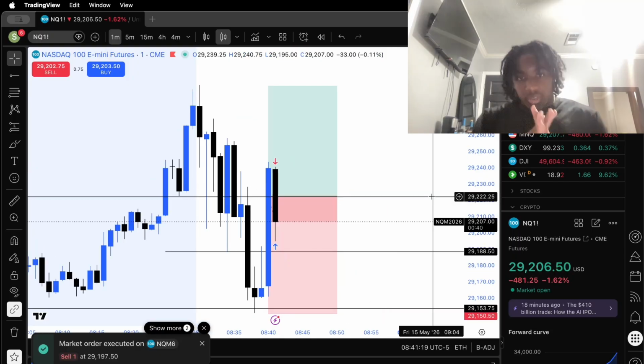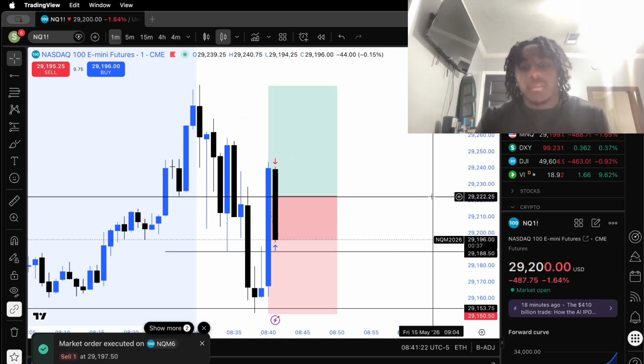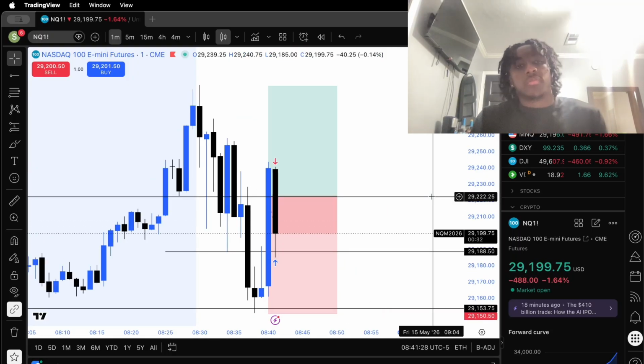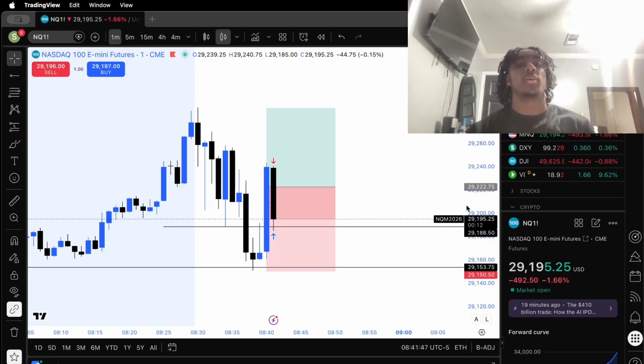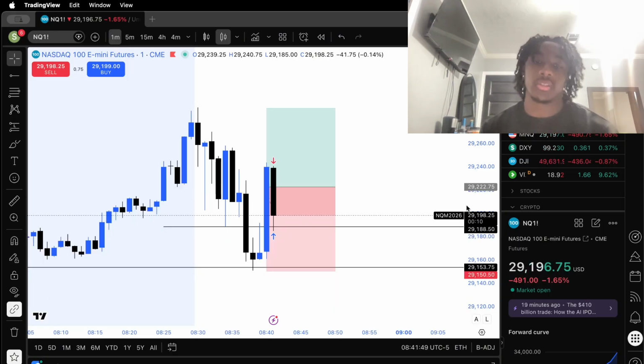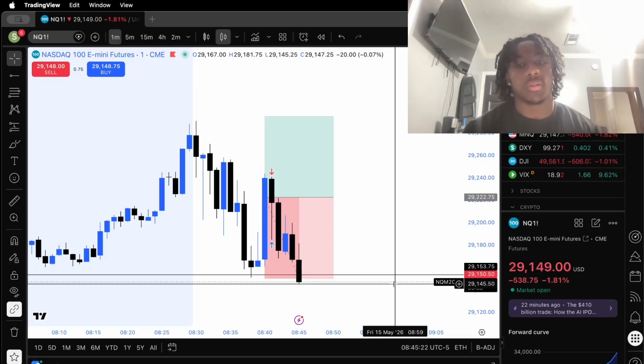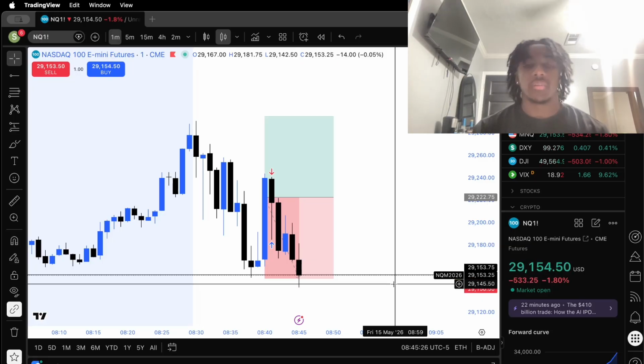Not bad. As you can see, I just lost my funded account because of my drawdown. I feel like this trade will play out, but I'm gonna do another video on how to pass an eval. Yeah, yesterday was a very emotional day, and I just paid the price for that. Okay, so that would have been a stop out anyways by manipulation. I believe we'll get another inverse to the upside.